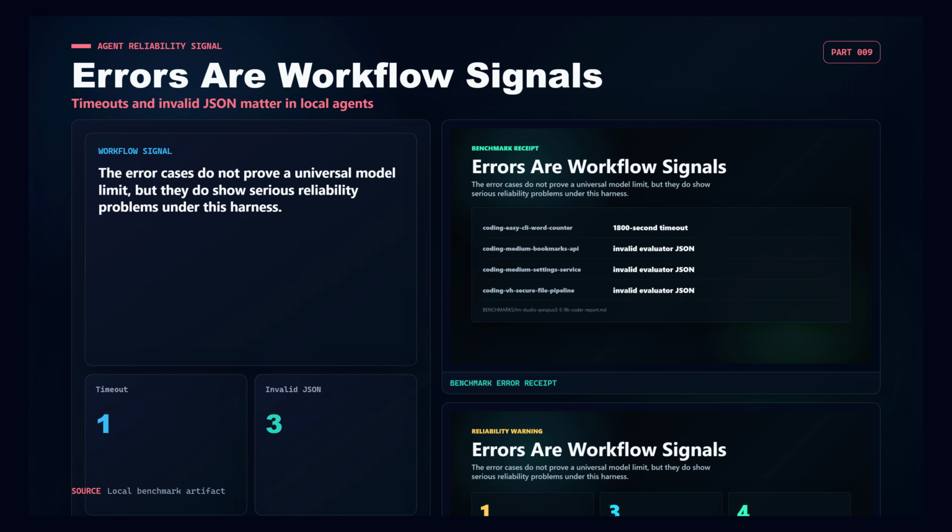The error cases matter because they resemble failures a developer would feel in a real local agent workflow. The easy CLI word counter timed out after 1800 seconds. 2 medium coding cases and 1 very hard coding case hit evaluator JSON problems, where the judge did not return a JSON object. That does not prove the model can never handle structured output. It does say this run had serious reliability problems under the harness.